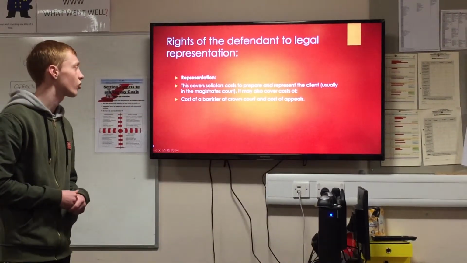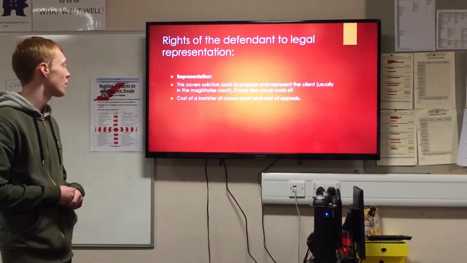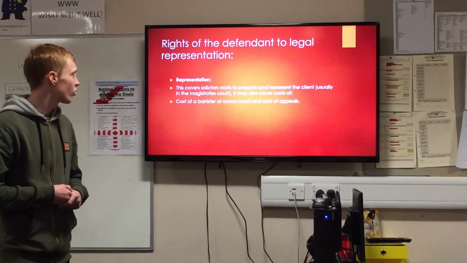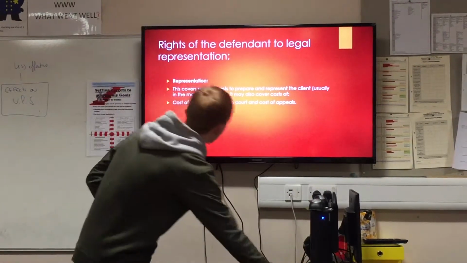Representation. This covers the cost to prepare and represent the client, usually in the magistrates' court. It may also cover the costs of a barrister at Crown Court and the cost of appeal.